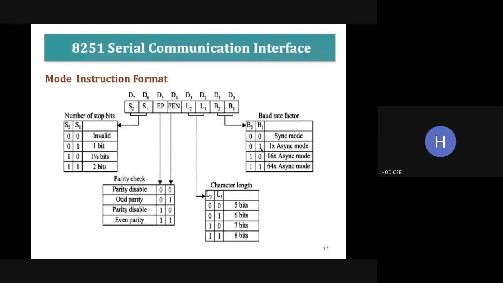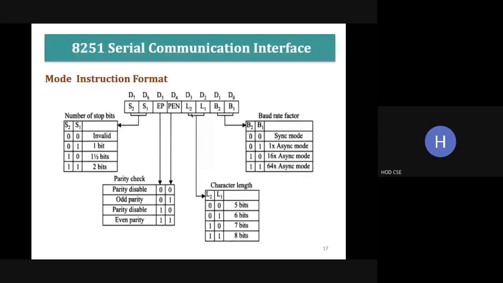So when it is 0, 0, it means synchronous mode. The other combinations, that is 0, 1, 1, 0 and 1, 1, refer to the transfer rate. Okay. So next, L1 and L2 are used to represent the character length. As I said earlier, suppose you want to transmit the letter A, then the ASCII value will be transmitted. The ASCII value can be represented by 8 bits or 7 bits or 5 or 6.